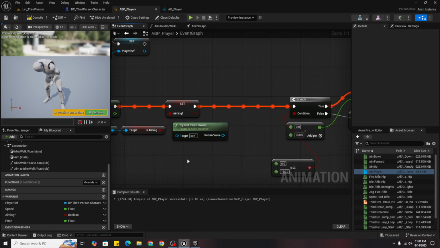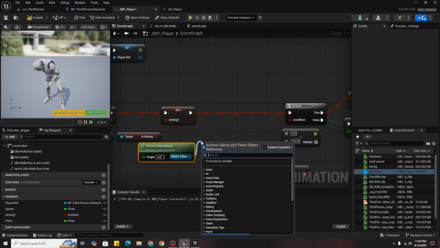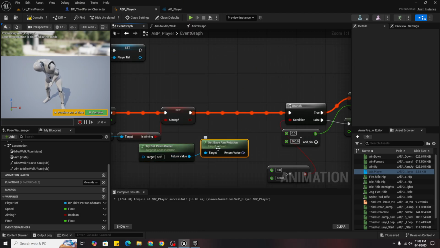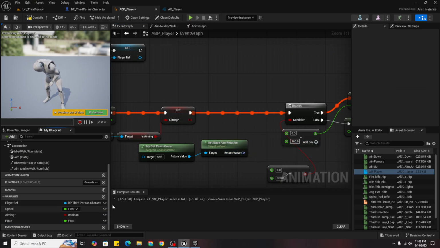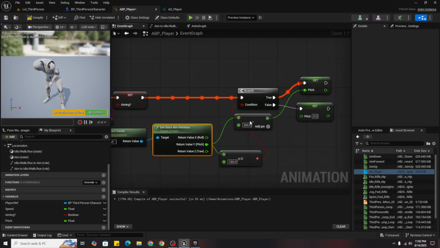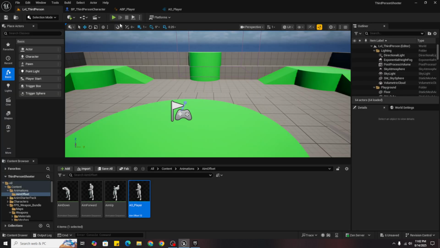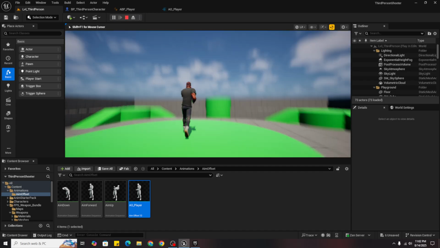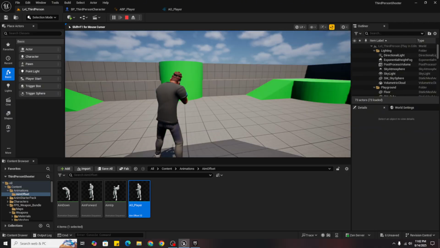So guys, I made a little mistake. I brought player ref, it's try get pawn owner, get base aim rotation, then promote to variable, my mistake. Then split, right click and split struct pin. So this comes here, this here, and this here. Now it should work. Yes guys, as you can see, it's working. I can look up, down, down.